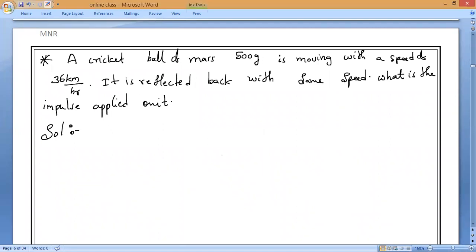Given data, tell me everybody. Mass is equal to what? Mass is equal to 500 grams. So all the units must be the same, yes or no? So we have to convert it into kilograms. Now 500 grams is equal to how much? 500 into 1 gram is equal to 1/1000 kilogram. So the zeros will get cancelled. 5 ones are 5, 5 twos are.